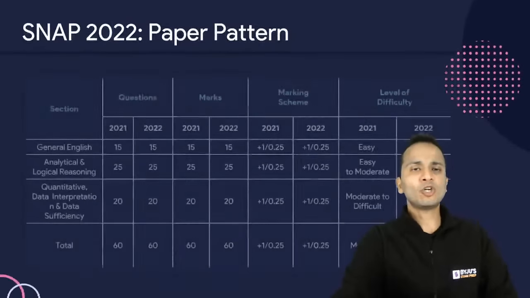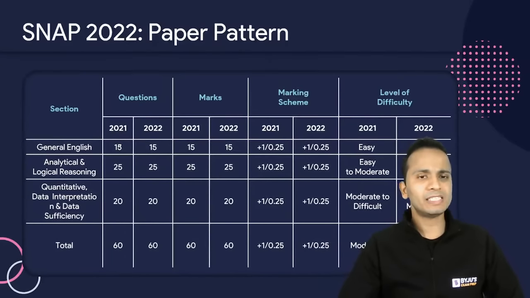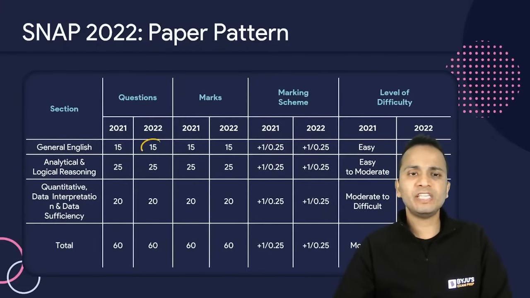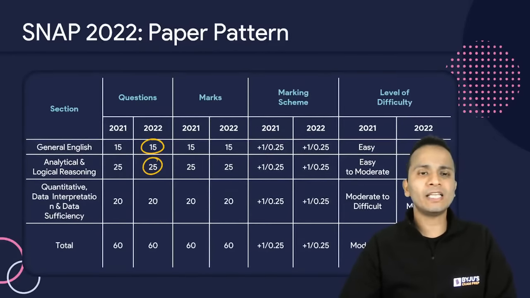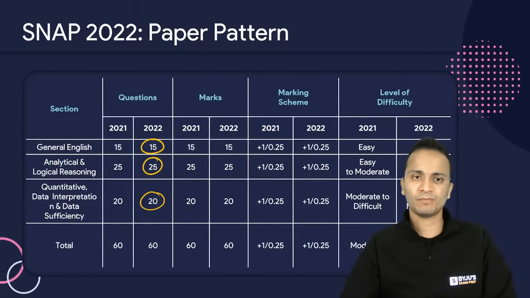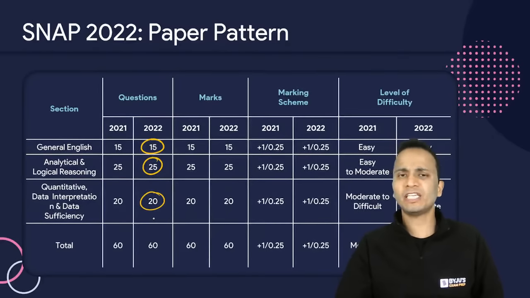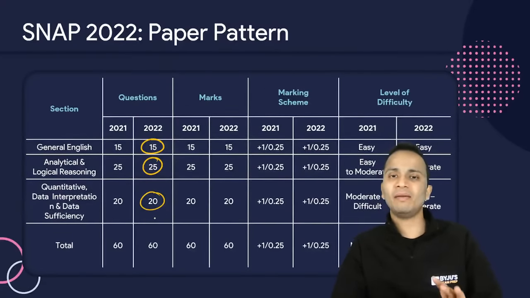If I talk about the paper pattern, we all know it remains the same. So I'm not going to spend a lot of time on the paper pattern. There were 15 questions in English, 25 in analytical and logical reasoning, and 20 questions from QA, DI, and data sufficiency. All right. So the pattern remains the same as that of the previous year. You all must have taken plenty of mock papers, so I'm not going to spend a lot of time in this case.